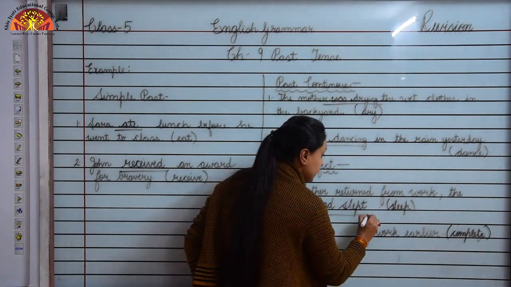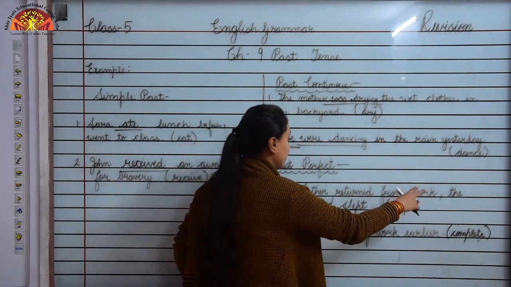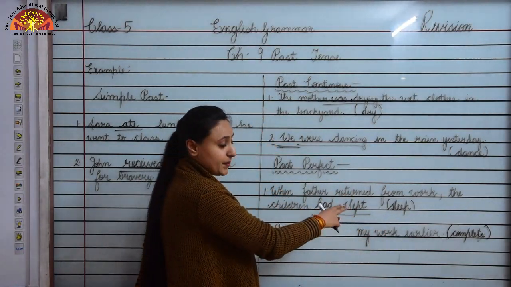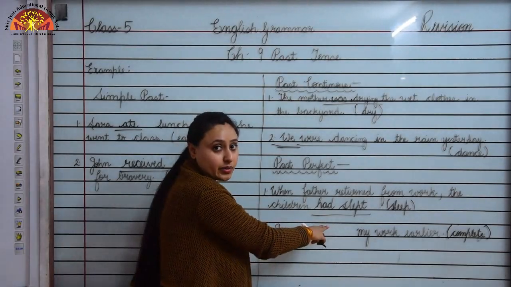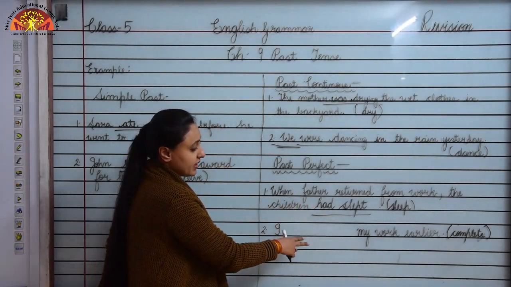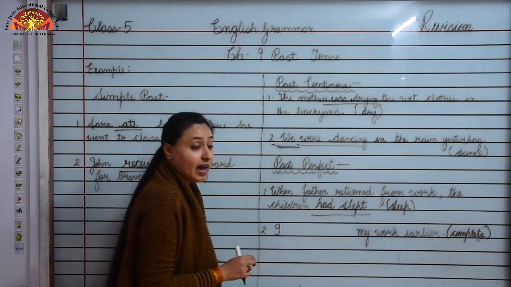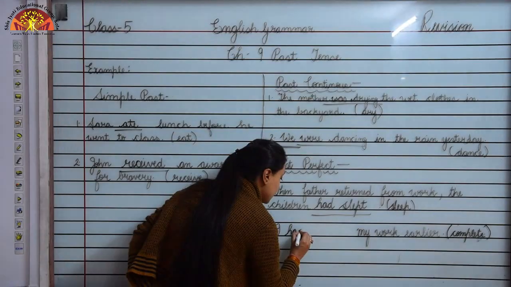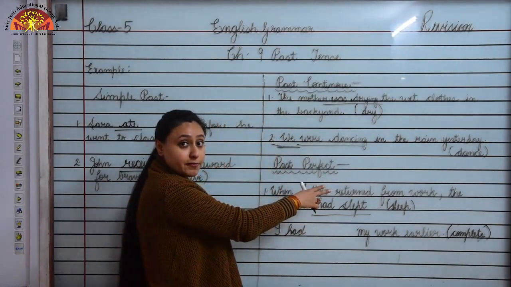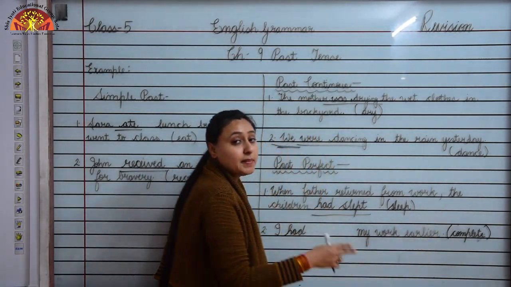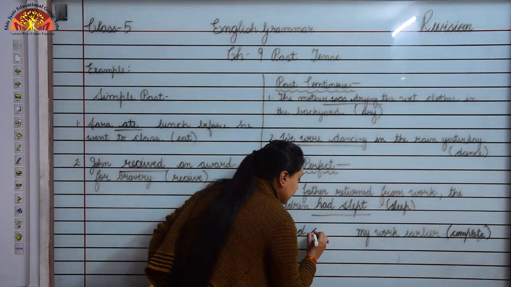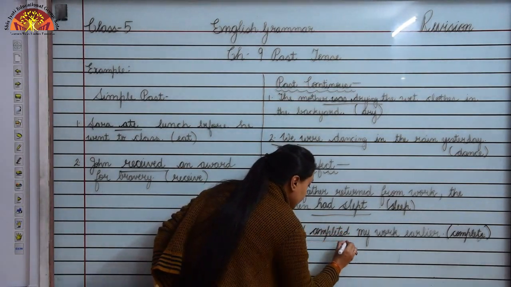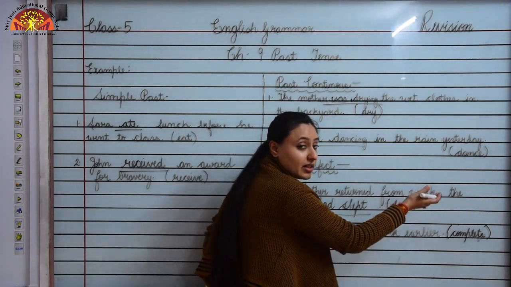When father returned from work, the children had slept, okay. With children we use had, okay. Now, I dash my work earlier. I had, okay. With I we use had again because this is past perfect, and complete will become completed, okay. So our sentence will be, I had completed my work earlier, okay.